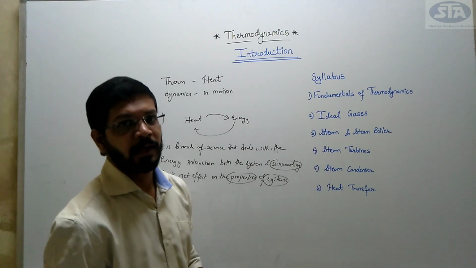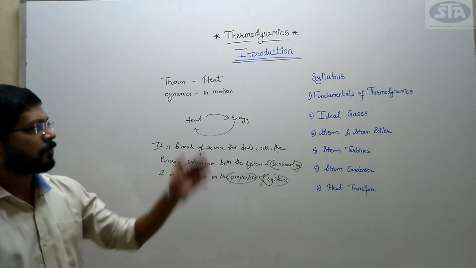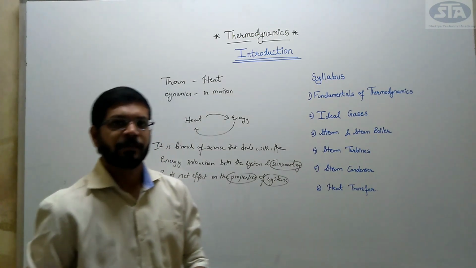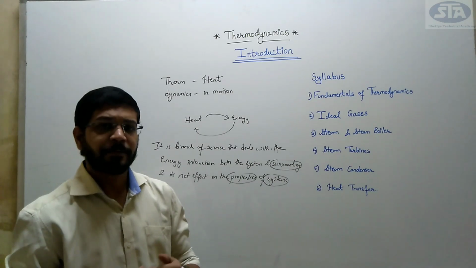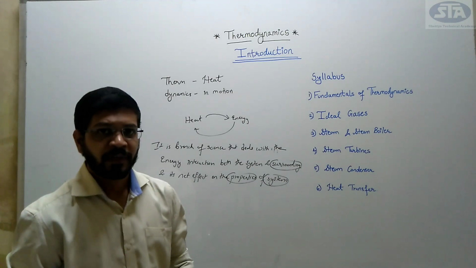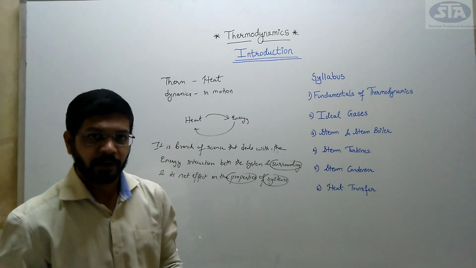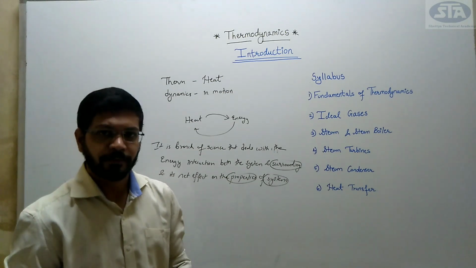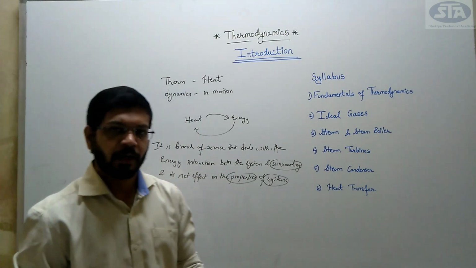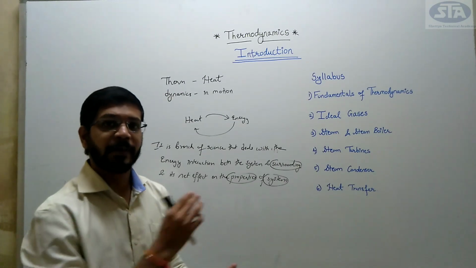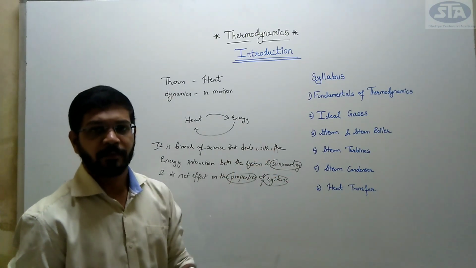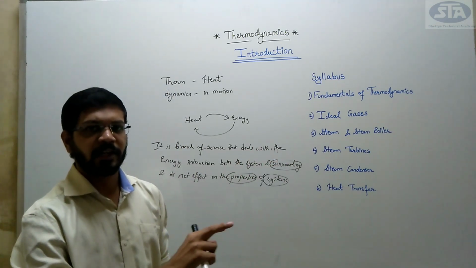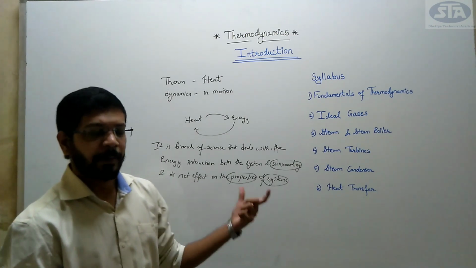Coming to our syllabus, we have 6 units. The first is fundamentals of thermodynamics. In this you will study the concept of pure substance, what is a system, types of system, surrounding, boundary, concept of enthalpy, entropy. Second, you will study the laws of thermodynamics: the 0th law, first law and second law of thermodynamics. Then you will have applications of those laws, such as the steady flow energy equation, and the application of the second law to the heat pump and refrigerator.